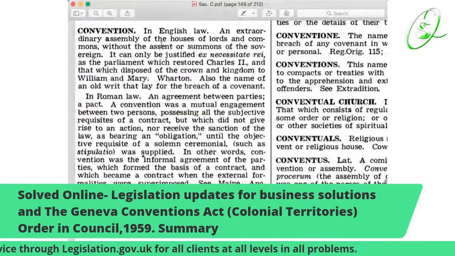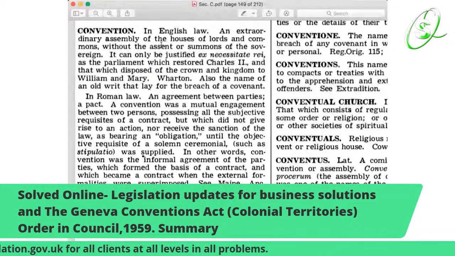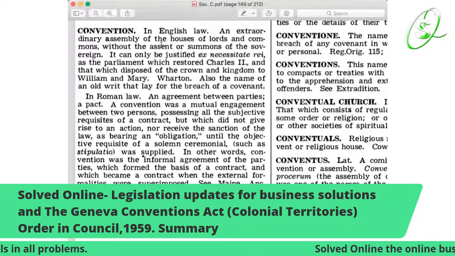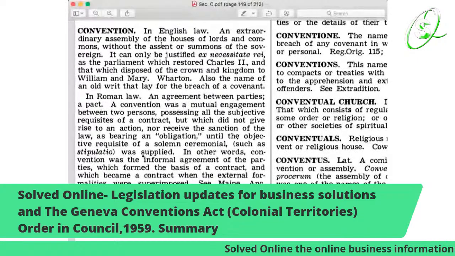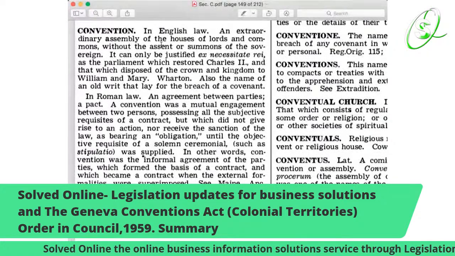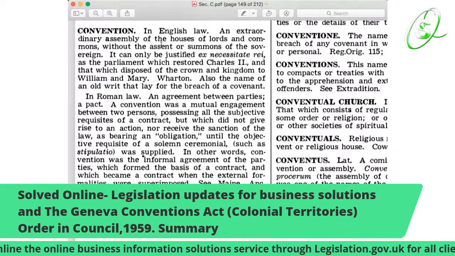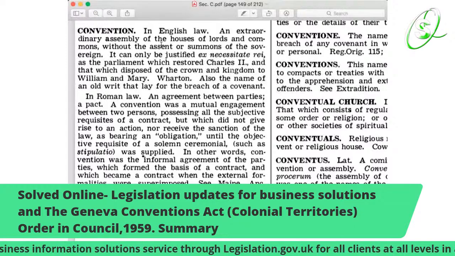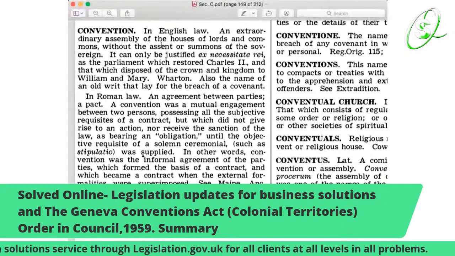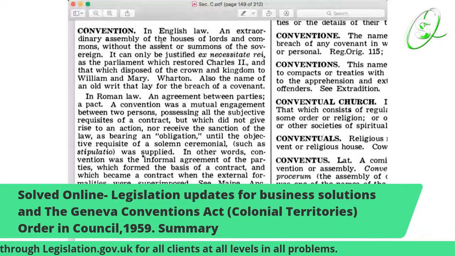It goes also in English law, an extraordinary assembly of the House of Lords and Commons without the assent or summons of the sovereign.